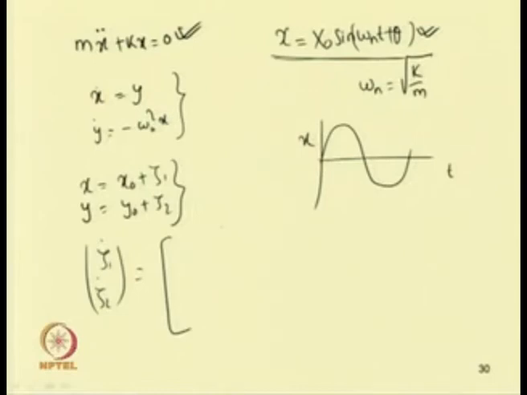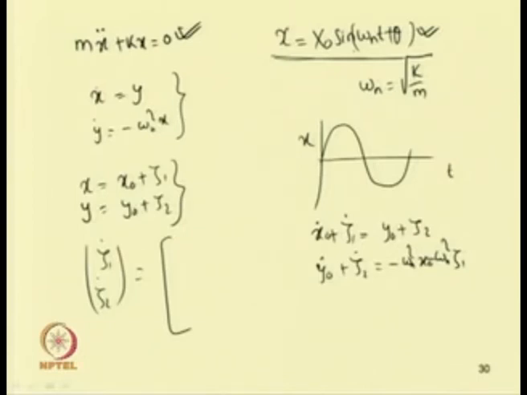So, we have x 0 dot plus zeta 1 dot equal to y 0 plus zeta 2, and the second equation becomes y 0 dot plus zeta 2 dot equal to minus omega n square x 0 minus omega n square zeta 1, for the initial condition x equal to x 0 sin omega n t plus theta 0.